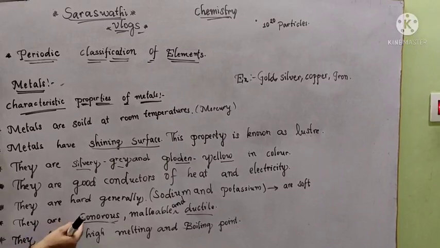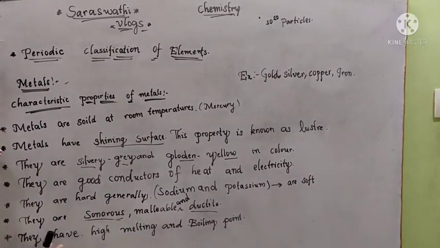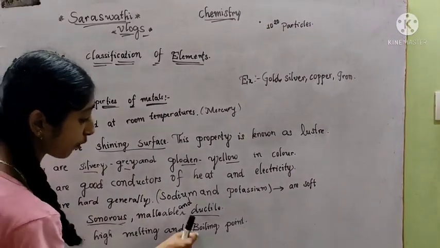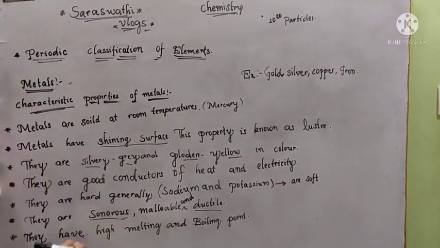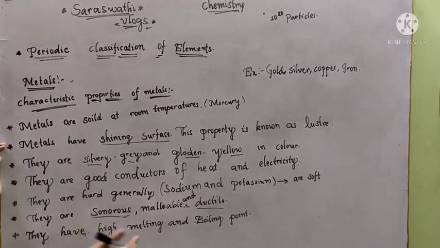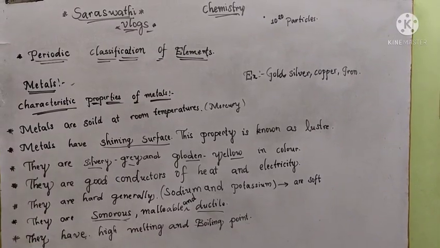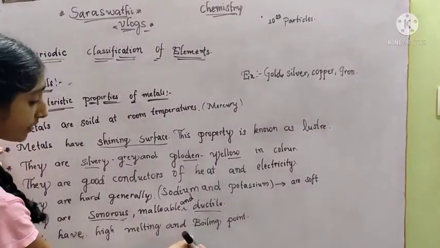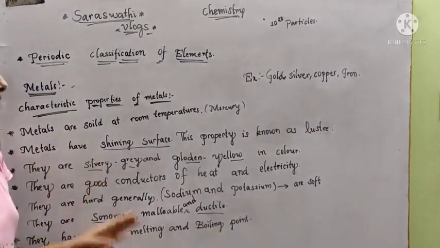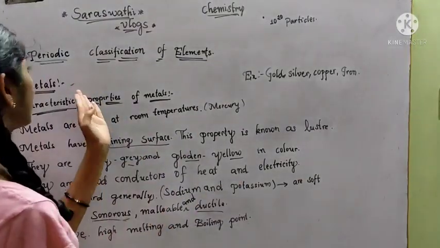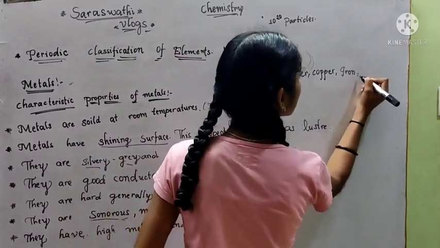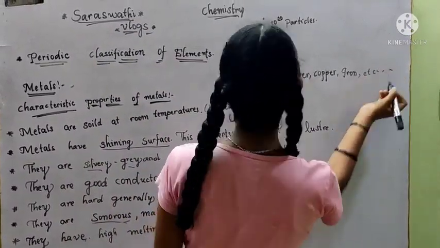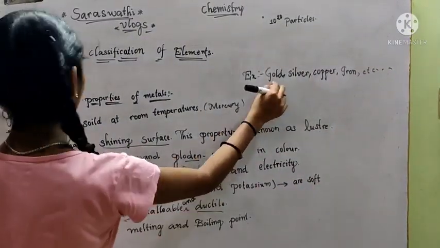We have discussed this point. Metals have a high melting point and a high boiling point. Every metal has a high melting point and a high boiling point. What are the examples of metals? Gold, silver, copper, iron, etc.